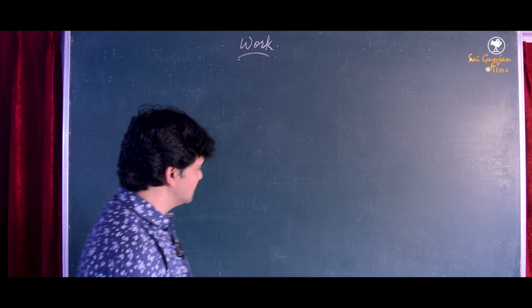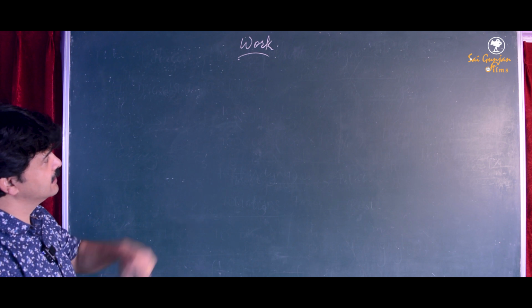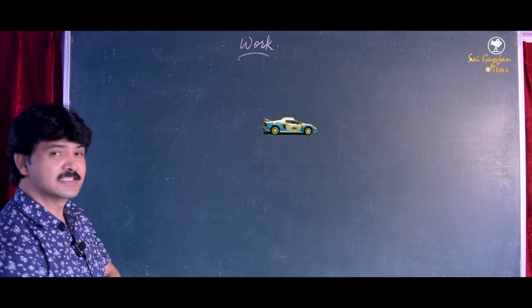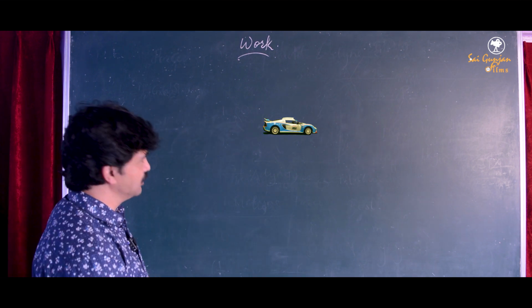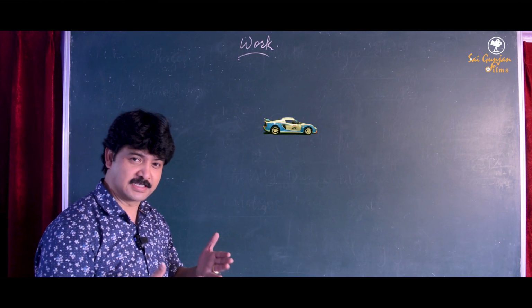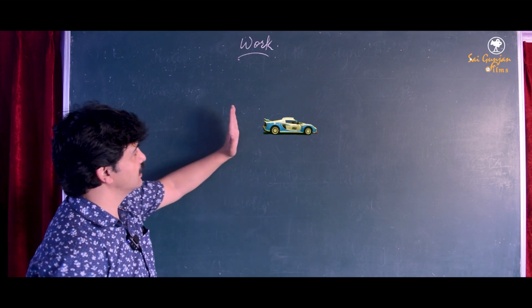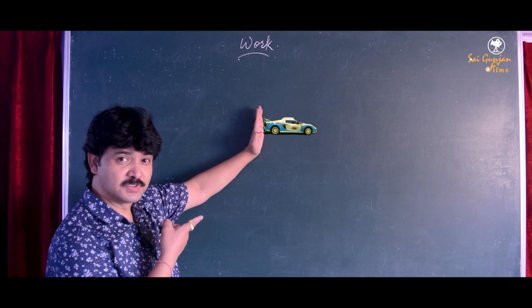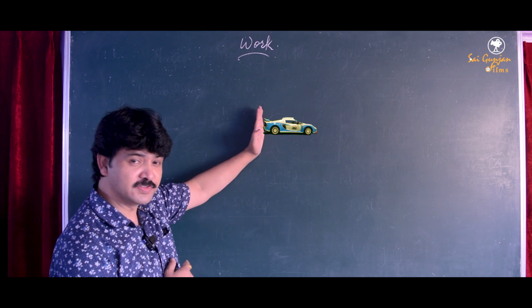Okay? So let us take this toy car, which is at rest. Now in order to move it, you know what we have to do? We have to apply external force. So here we go. I'm applying force to the toy car in order to move it.